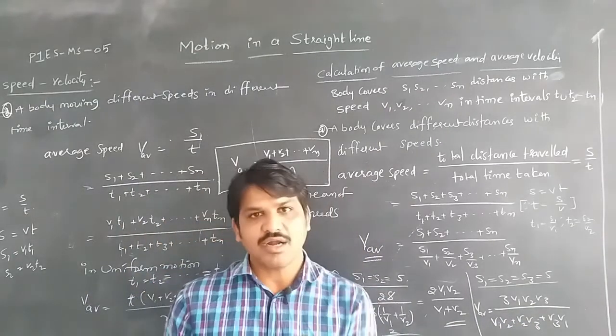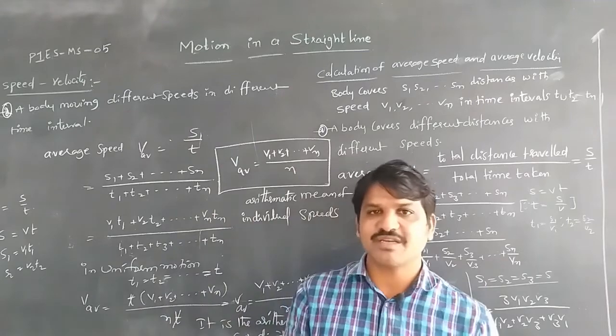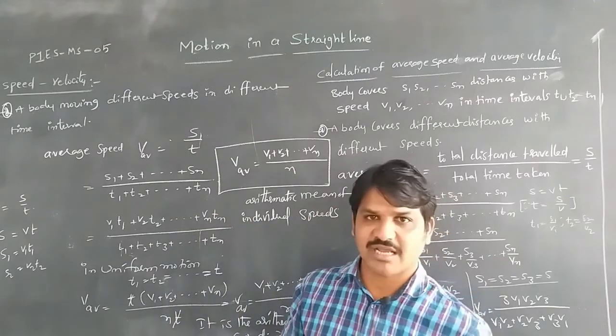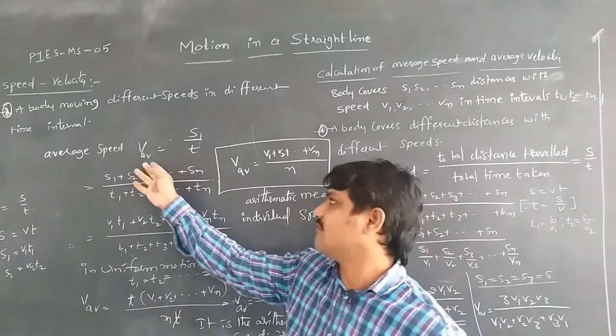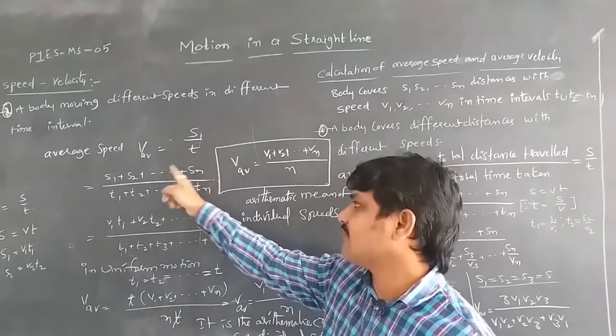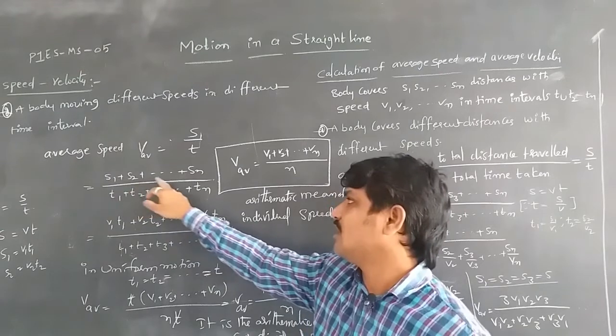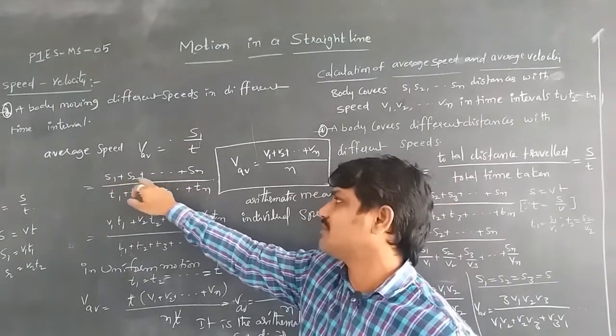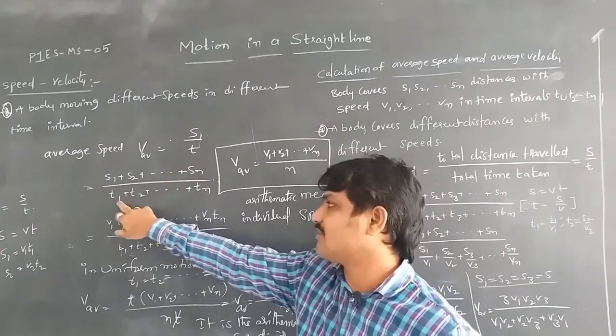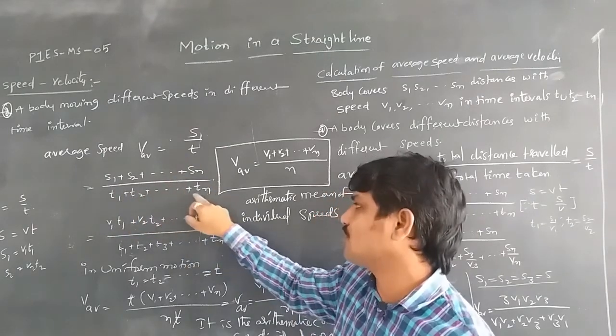If the body is moving with different speeds in different intervals of time, we know the formula of average speed: V average is equal to S by T. The sum of the individual distances is S1 plus S2 plus up to Sn, and the time intervals are T1 plus T2 plus up to Tn.